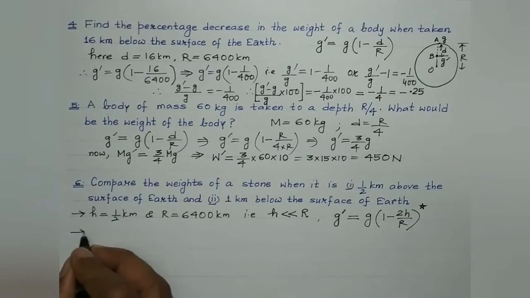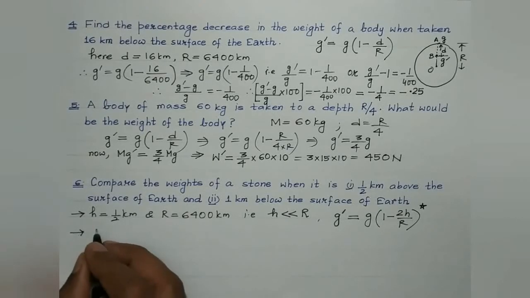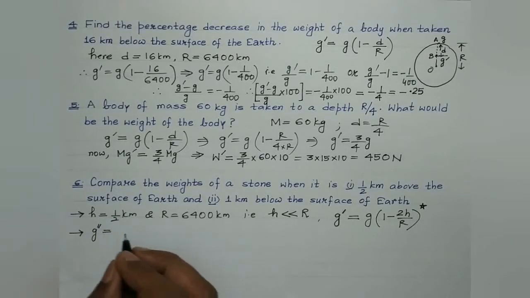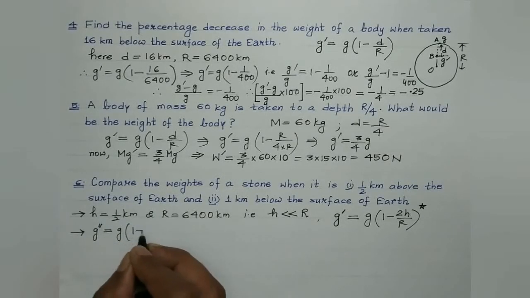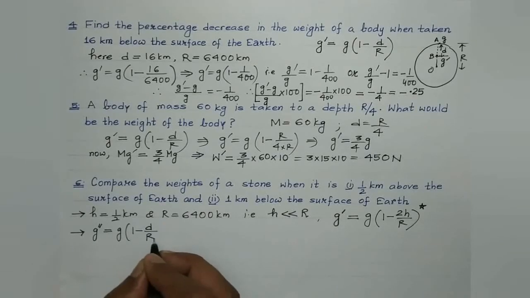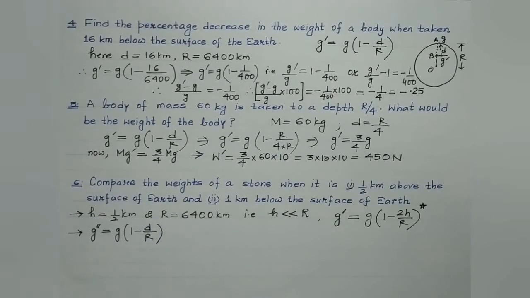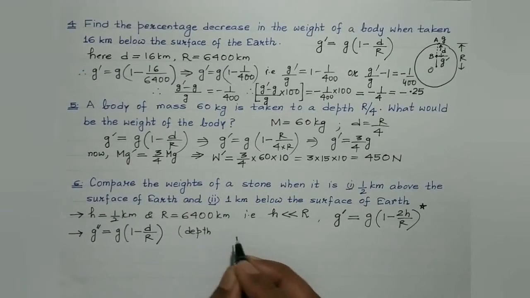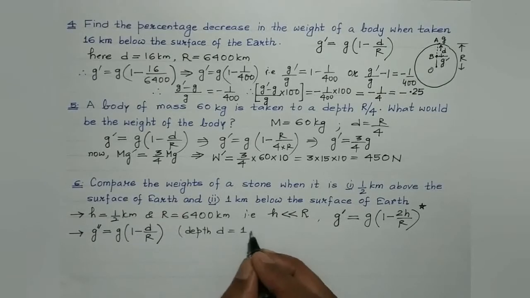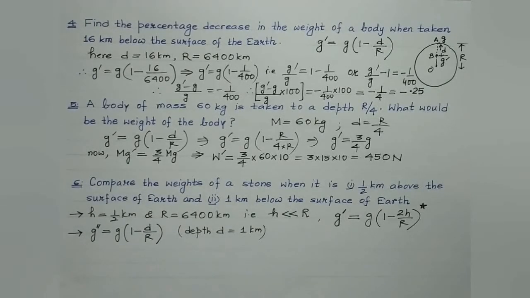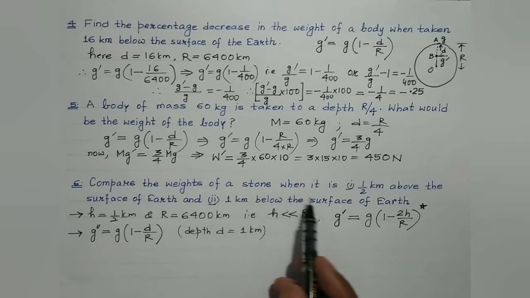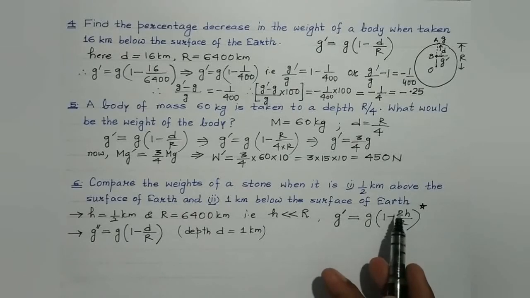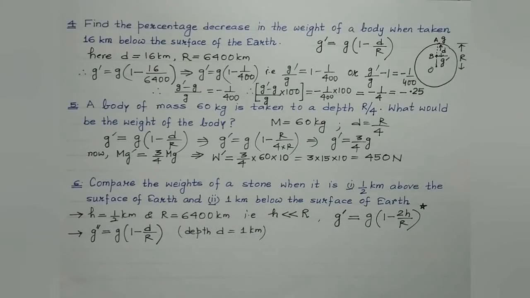Now in case of depth, the formula to be used is, suppose it is represented by g double dash, it is equal to g into 1 minus d by r. And depth d is given to be 1 kilometer below the surface of the earth. Now students, we are supposed to compare the weights of the stone when it is half kilometer above the surface of the earth and 1 kilometer below the surface of the earth. Compare means we need to find out the ratio, right?